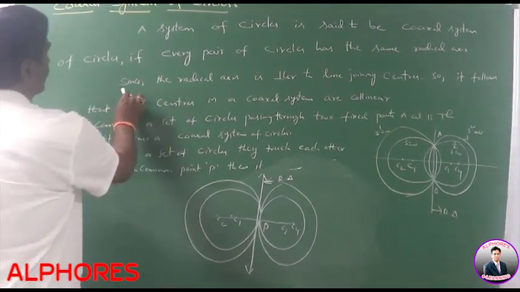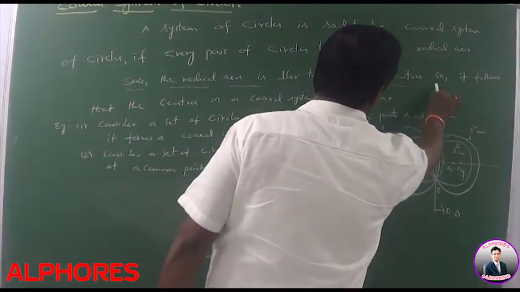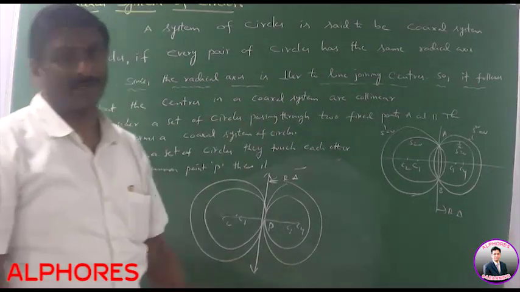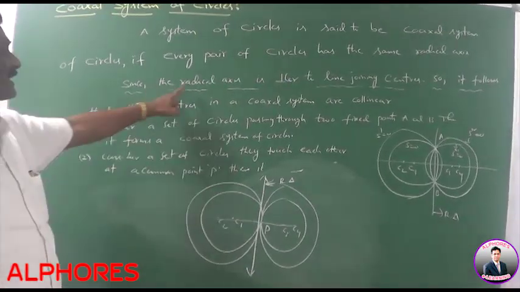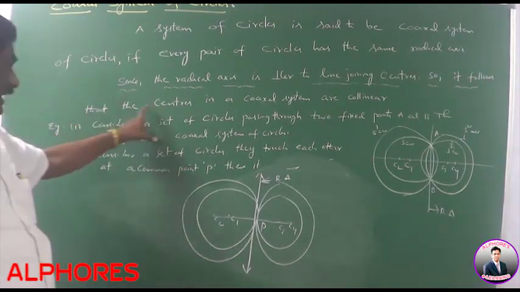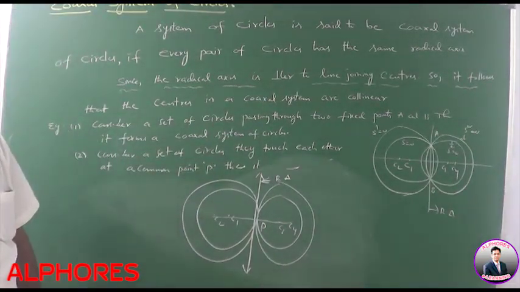Please note this statement also. Since the radical axis is perpendicular to the line joining centers, it follows that the centers in a coaxial system are collinear.